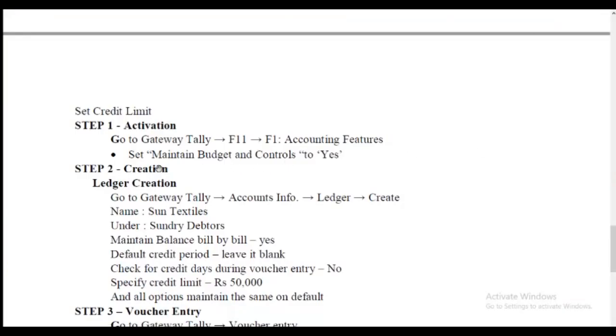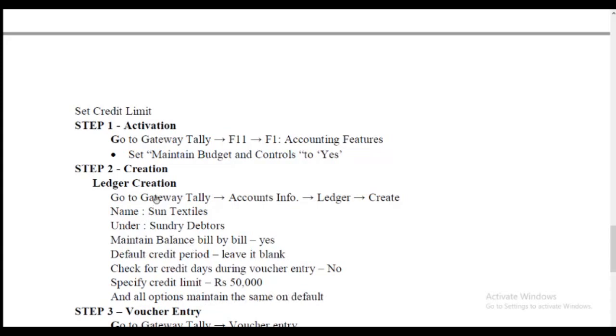The second step is ledger creation. We create Sun Textiles as a sundry debtor, maintain balance bill by bill yes, default credit period we leave blank, check for credit days during voucher entry also defaults to no, we skip this step, specify the credit limit, we give rupees 50,000 and all other options remain on default.